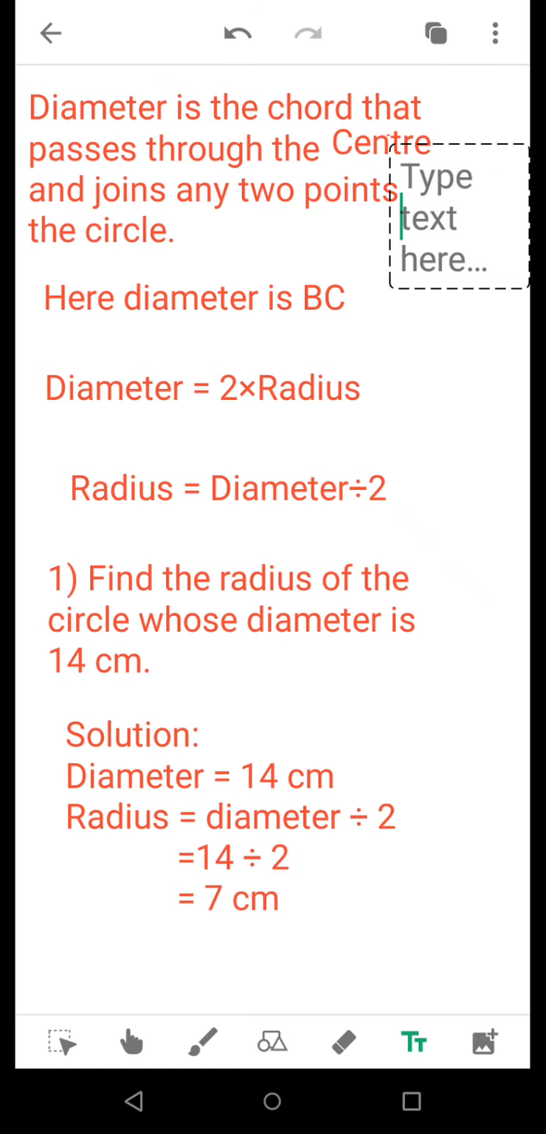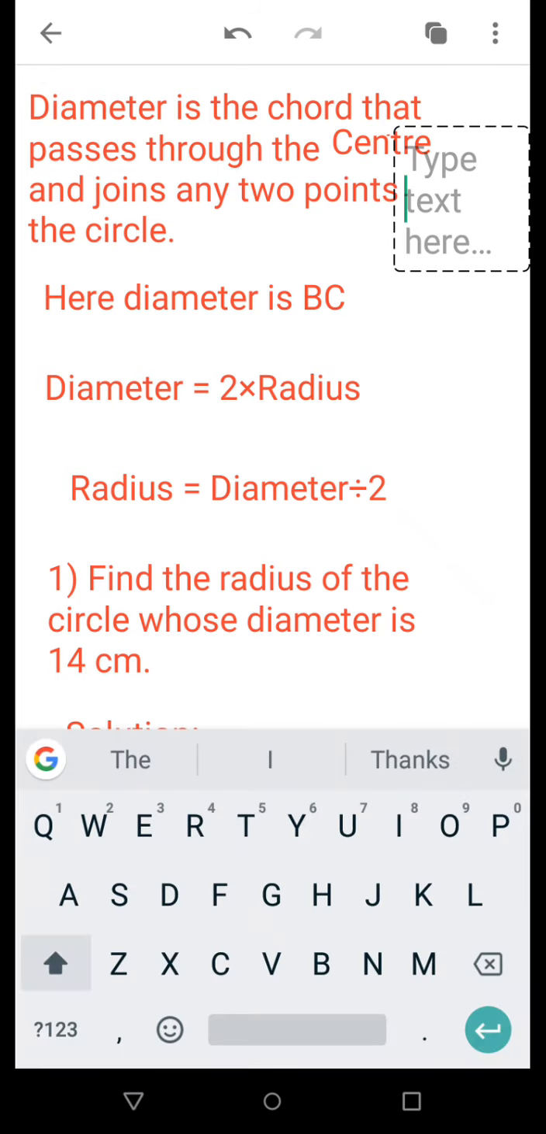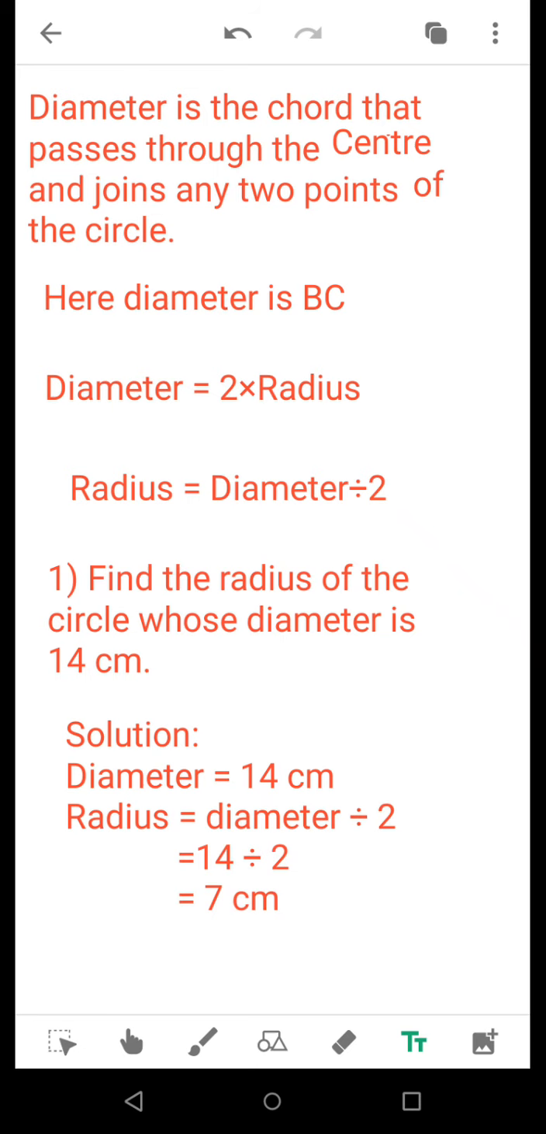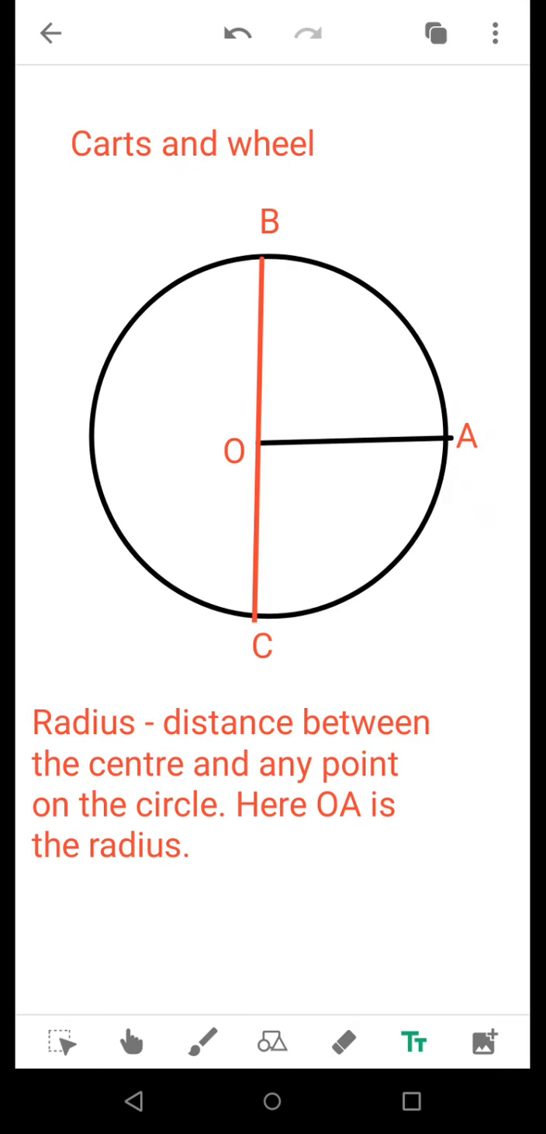So, what I mean to say is, suppose B and C are any 2 points on the circle, whereas O is the center of the circle. Now, diameter is the chord. As you have already known, a chord is any straight line joining 2 points on the circle, not necessarily passing through the center of the circle, but in case of diameter, the chord is the straight line that passes through the center of the circle and joins any 2 points on the circle.